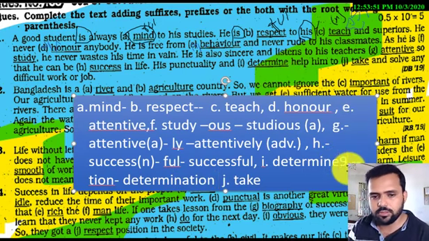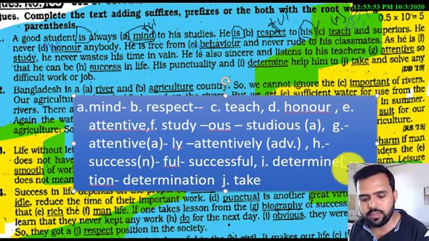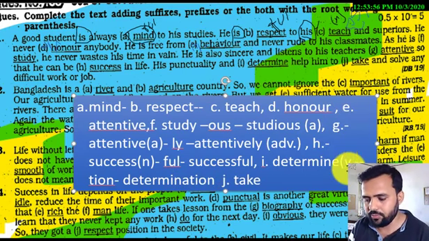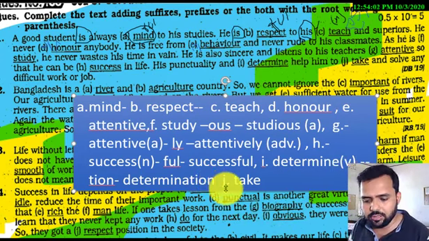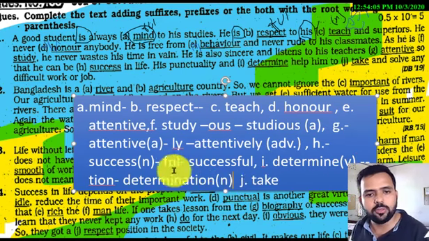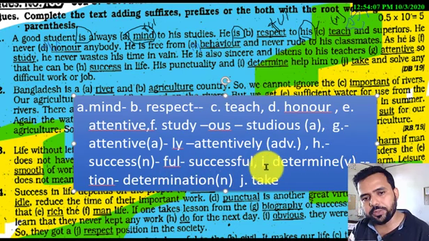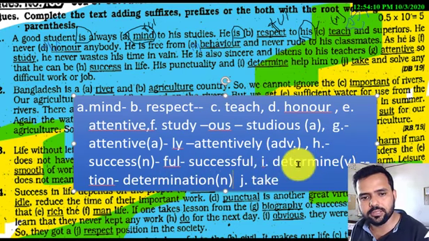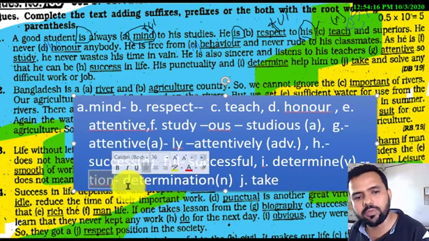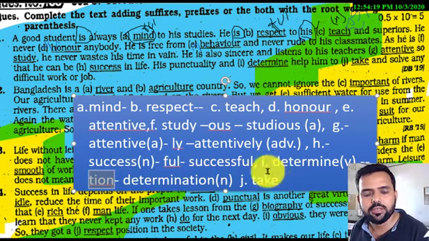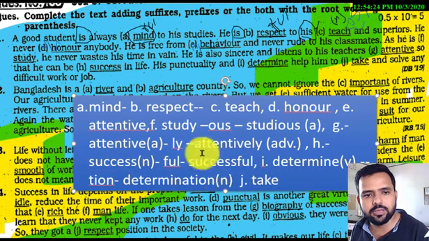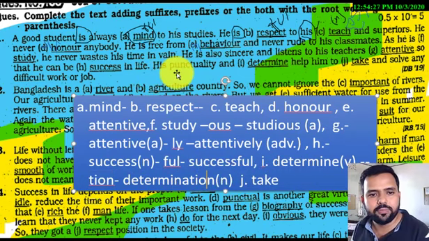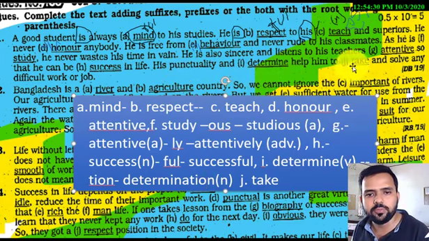You see, determine is a verb. Now determination is a noun. So have you seen how a verb can change into a noun? Yes. After a verb, if you add tion, then the verb changes into a noun. So accordingly, here our answer is determination. Have you understood it? Now next line: his punctuality and determination helps him to undertake.